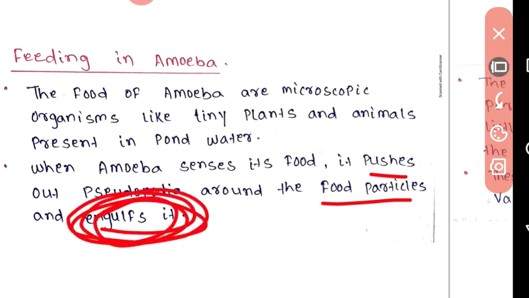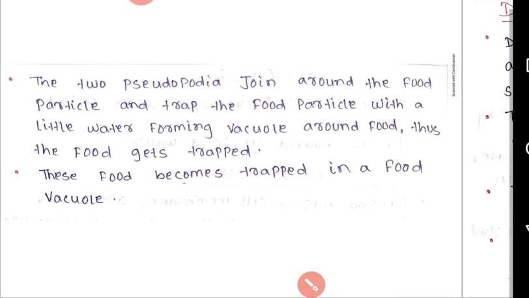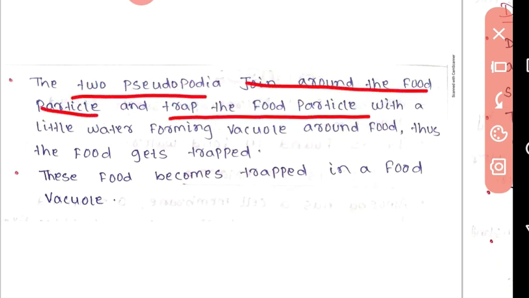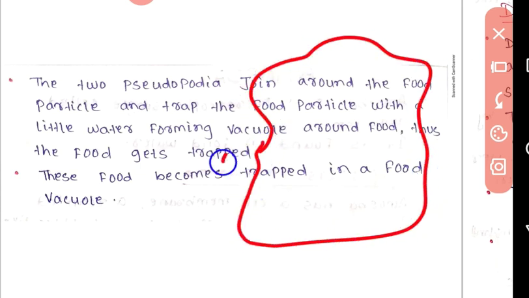उनको वो खा लेता है and engulfs it. After that two pseudopodia join around the food particle and trap the food particle with a little water, forming a vacuole around the food. Thus food gets trapped. यहाँ अमोइबा है और यहाँ एक फूड पार्टिकल है.